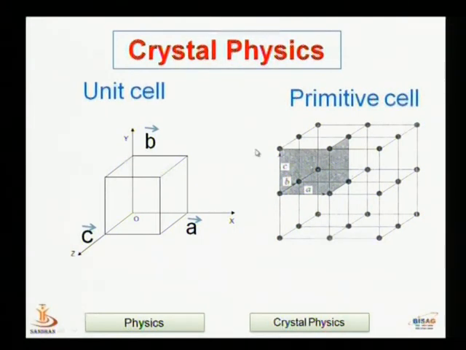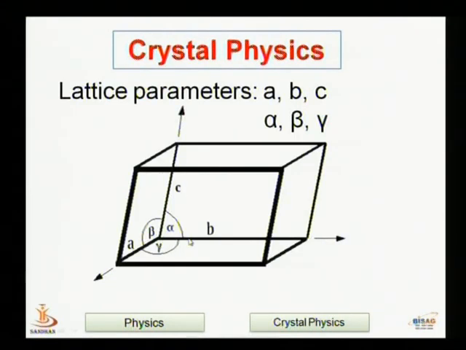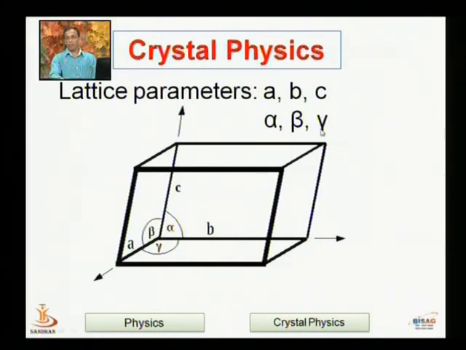So a unit cell can be characterized by its dimensions, 3 axes along x, y and z. These are the a, b and c crystallographic axes respectively, and 3 angles. These 3 angles are known as the interaxial angles: alpha, beta and gamma.